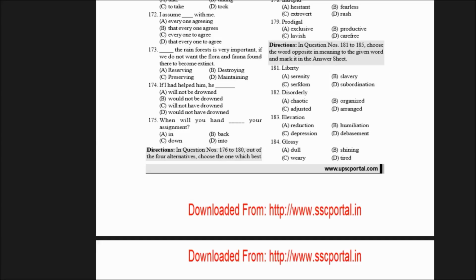And next one is elevation. Do you remember these terms? Angle of elevation, angle of depression. So you got it right there. The antonym of that would be depression. So what is angle of elevation? For example, if you are standing on the ground and you are looking at a hill, at the tip of a hill, the angle so formed is called the angle of elevation. It means from down you are looking up the hill: elevation.